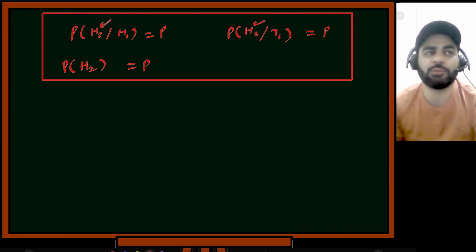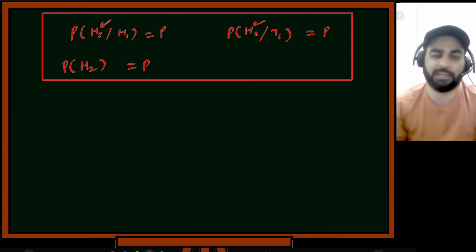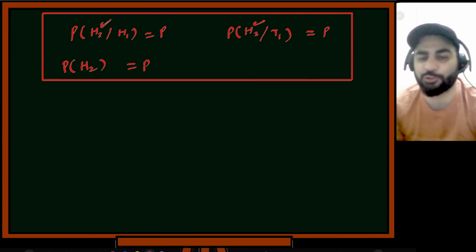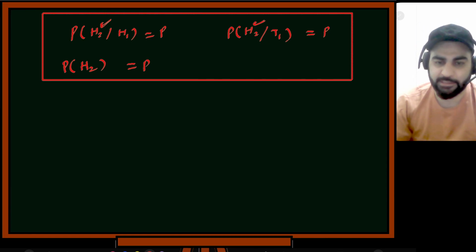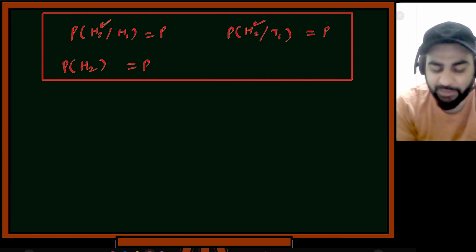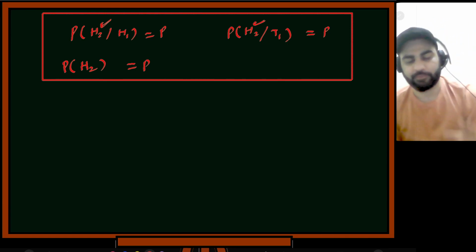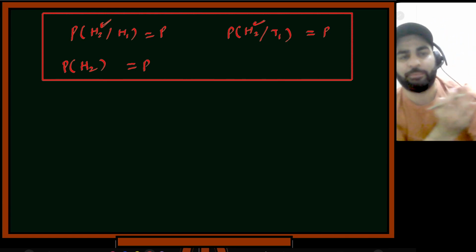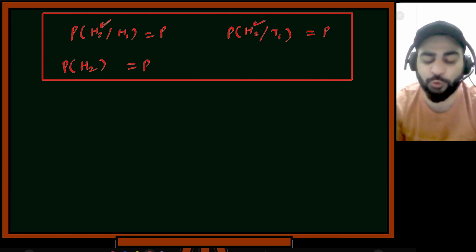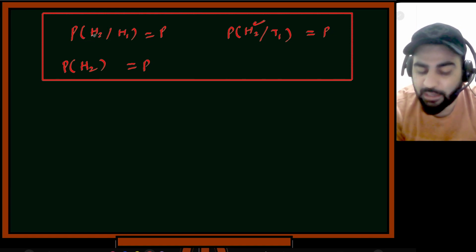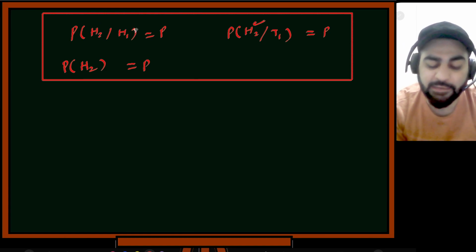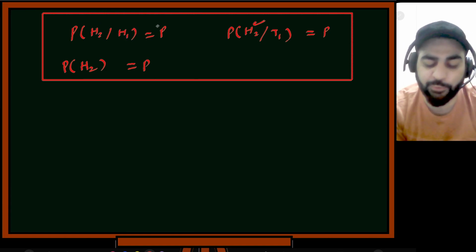Now you can claim that these two tosses are independent, or even claim it for the third toss also. So the tossing of a coin each time gives independent events. Are you understanding this? What is the meaning of independence? Mathematically, we said that the happening of one event does not impact the happening of the other event. That's what we showed mathematically. I asked, what is the probability that we'll get head in the second toss, given that we got head in the first toss? We computed that it is equal to P.